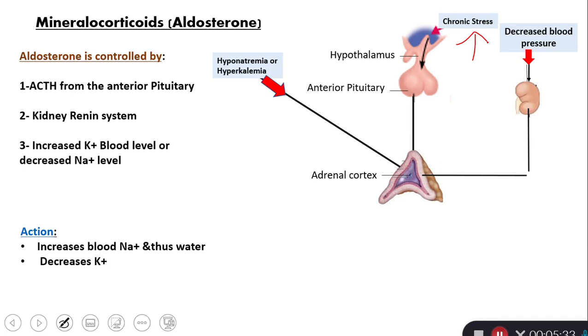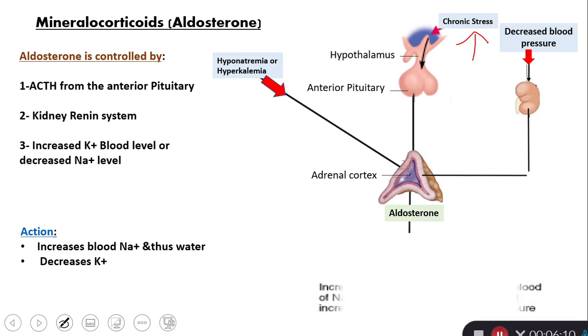And then in response to that, the hypothalamus releases CRH, corticotropin releasing hormone. This hormone stimulates the anterior pituitary to release adrenocorticotropic hormone, ACTH, and ACTH from the anterior pituitary stimulates the adrenal cortex to release aldosterone.